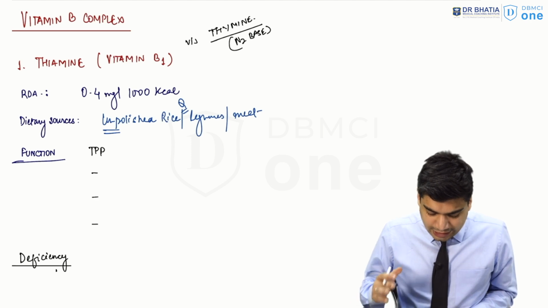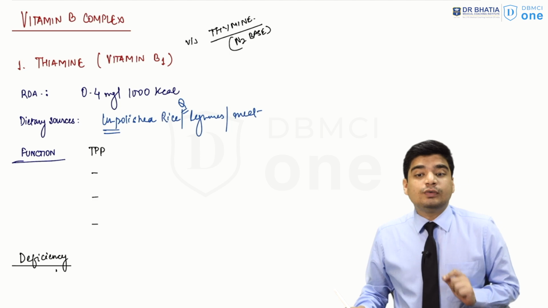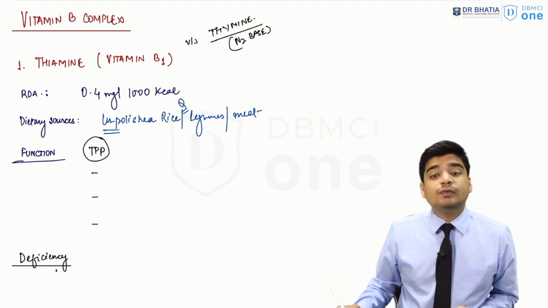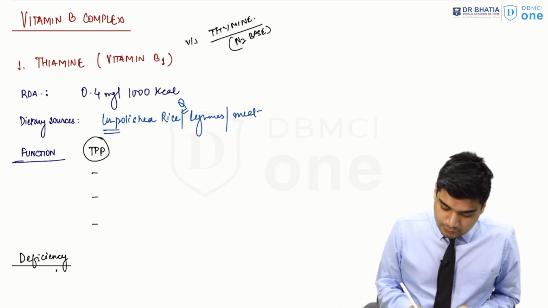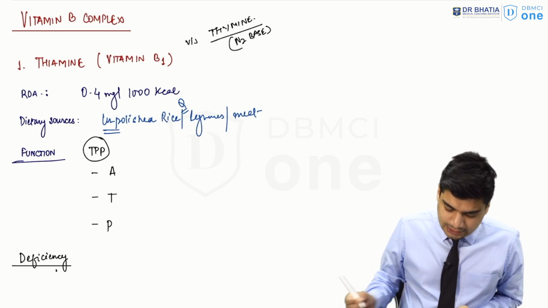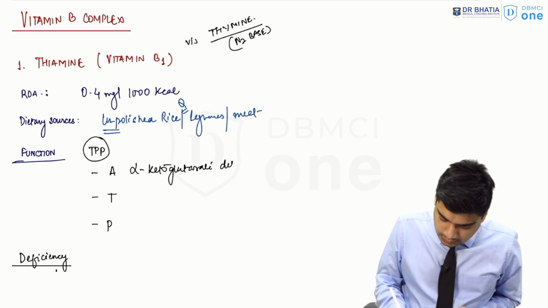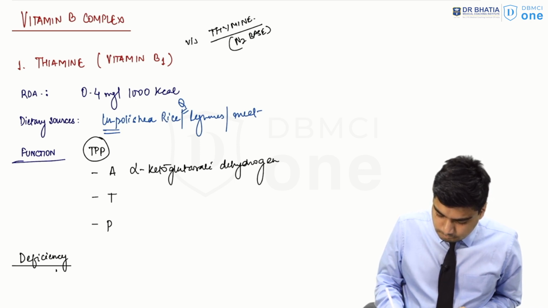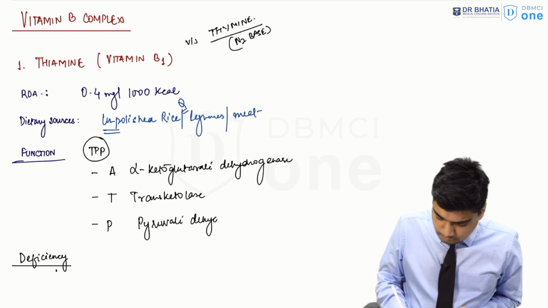Now, looking at the function of vitamin B1, what function does it serve in the body? It is a part of thiamine pyrophosphate. And this thiamine pyrophosphate is an important cofactor for three enzymes. You can remember the names of these three enzymes by the formula ATP. A stands for alpha ketoglutarate dehydrogenase. T stands for transketolase. And P stands for pyruvate dehydrogenase.